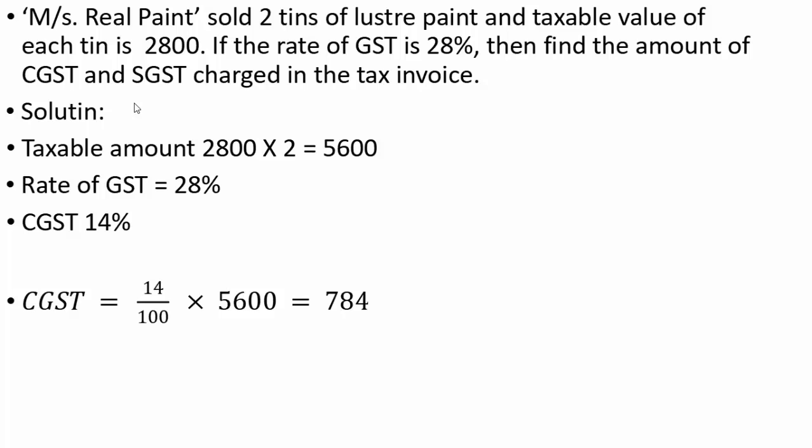CGST is equal to 14% of 5600, that is 14 by 100 multiplied by 5600, which is 784. SGST is equal to CGST. Therefore, SGST equals 784 rupees.